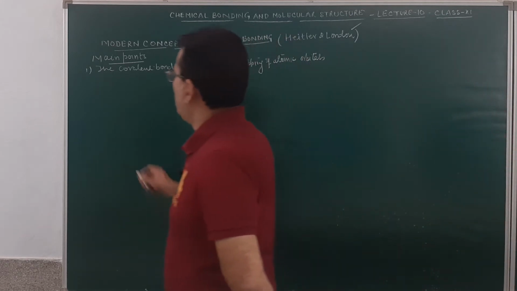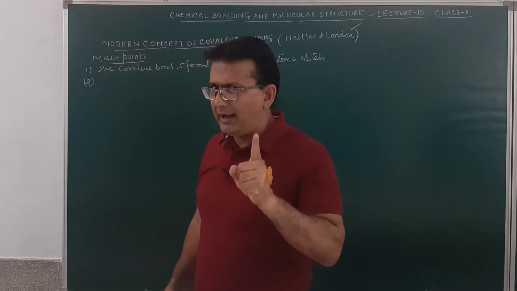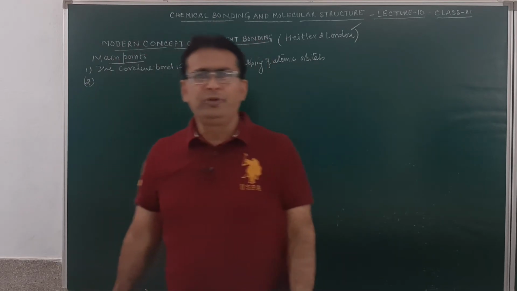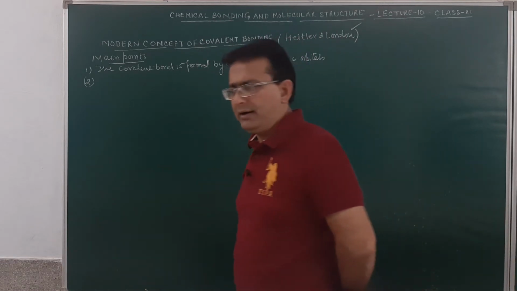Now, what are the conditions? The second point is that the overlapping atomic orbitals must be half filled, which means they must have a single electron, and must approach each other in the proper direction.